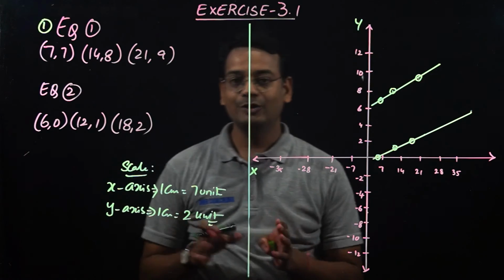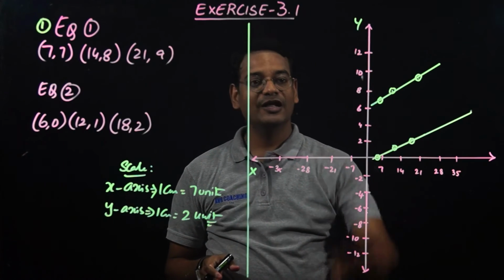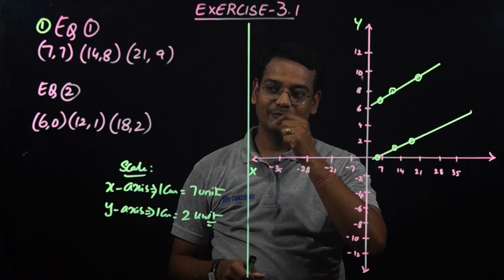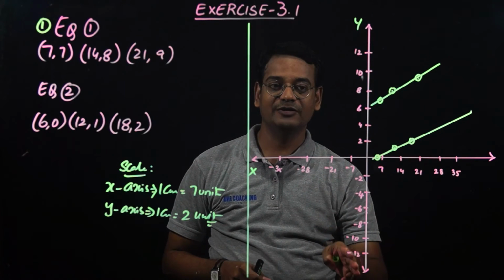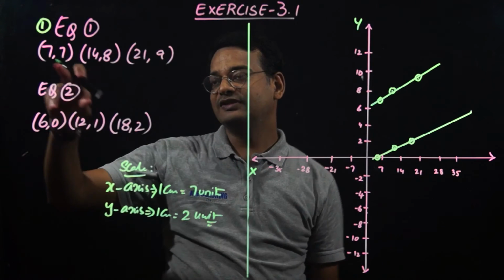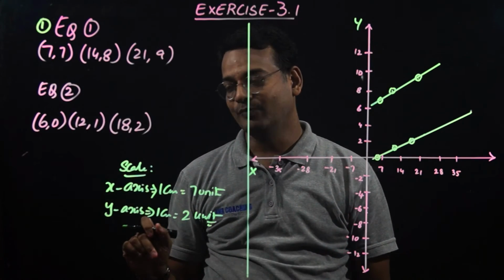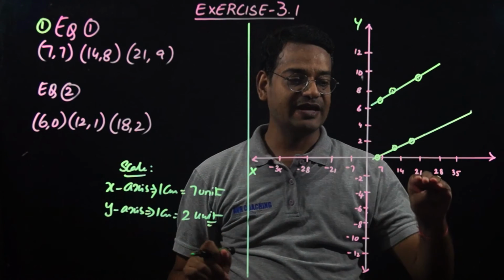Now coming to the last part of the problem, that is the graphical representation. I have drawn this graph, because anyhow I am not doing it on graph paper. This will be the easiest way to make you understand. So these are the coordinates for equation 1 and coordinates for equation 2. Now this is the x-axis and y-axis.